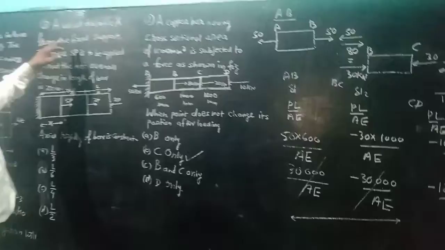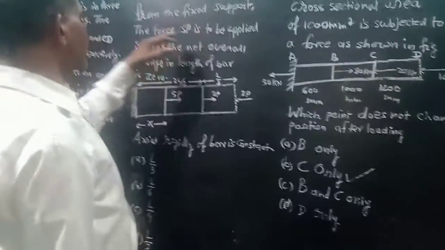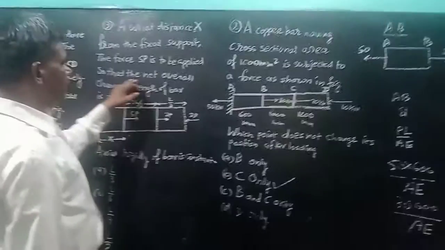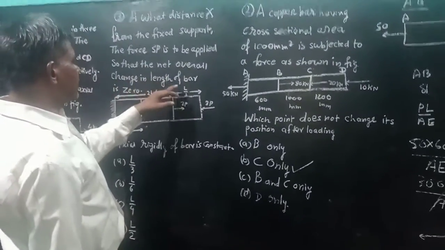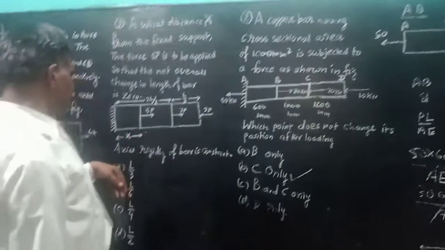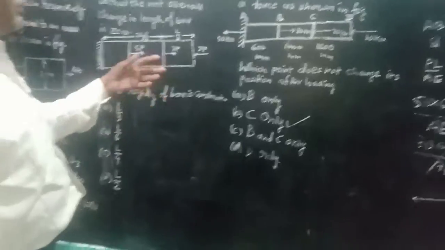Another question: at a distance x from the fixed support, the force P is to be applied so that the net overall change in the length of the bar is 0. The position of the bar is given here, so therefore we apply the distribution of forces as given below.